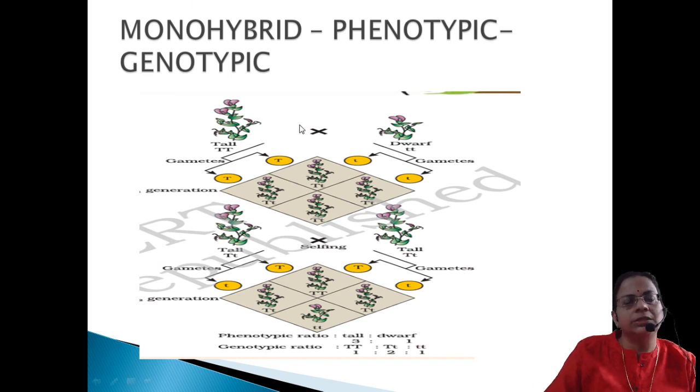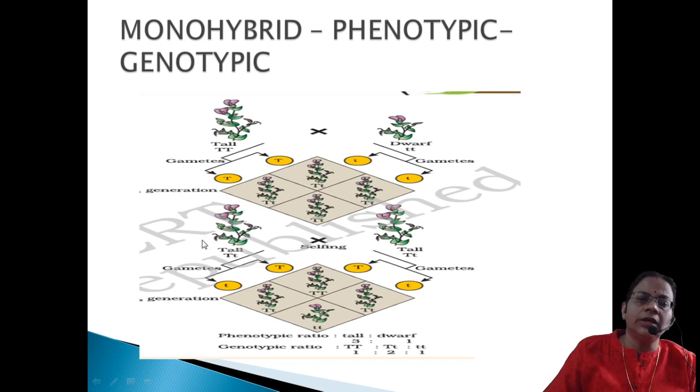Whenever you represent this, you have to write the parental generation, P1, and both the phenotype, meaning the expressible character, and its genetic makeup, that is the genotype, on both sides, and you cross them. The next one is G1, meaning gametes formed from the P1. Gametes you always represent in a circle: capital T in a circle for tall, and small t in a circle for dwarf. He crossed these and got all tall in F1, so you write all tall.